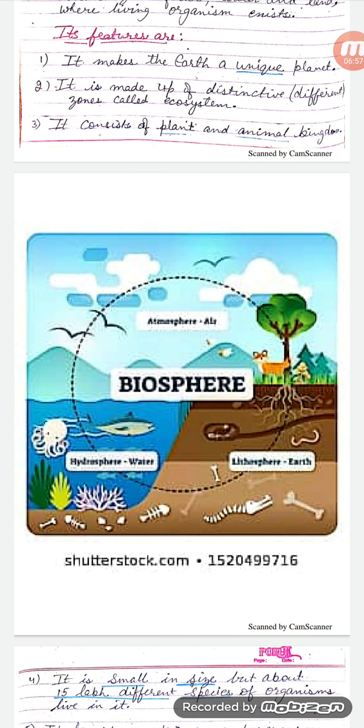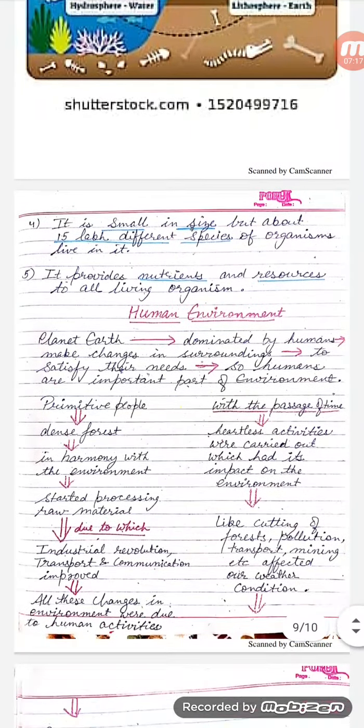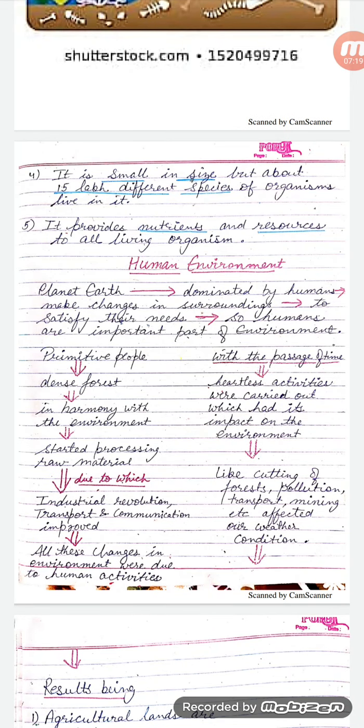The following is the image of the biosphere. As we can see in the image itself, this biosphere comprises all the three previous layers of the environment: lithosphere, atmosphere and the hydrosphere. Another important feature of biosphere is that it is small in size, but about 15 lakh different species of organisms live in it. Also, it provides nutrients and resources to all the living organisms.